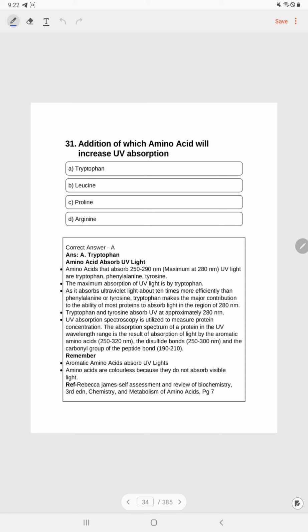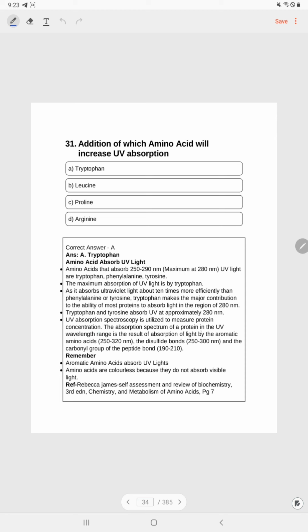The maximum absorption of UV light is by tryptophan, as it absorbs UV light about 10 times more efficiently than phenylalanine or tyrosine. Tryptophan makes a major contribution to the probability of most proteins to absorb light in the region of 280 nanometer. Tryptophan and tyrosine absorb UV light at approximately 280 nanometer. UV absorption spectroscopy is utilized to measure protein concentration.